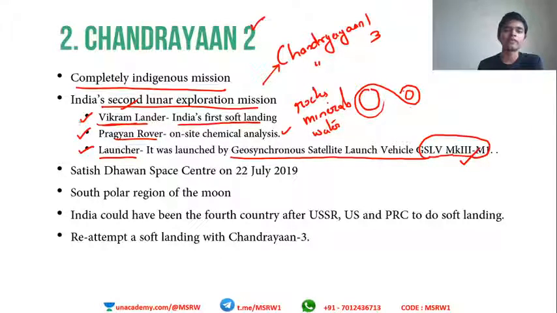So don't forget Vikram lander, Pragyan rover, and the launcher. This was launched on 22nd July 2019. Not important, the date is not important. It was launched from the Satish Dhawan Space Center, Sriharikota. Remember Satish Dhawan Space Center or Sriharikota.